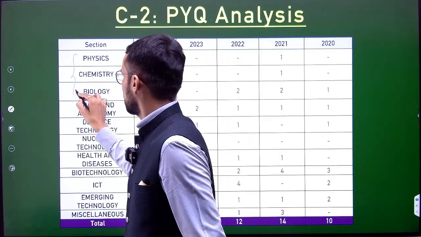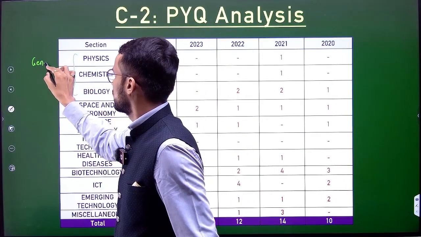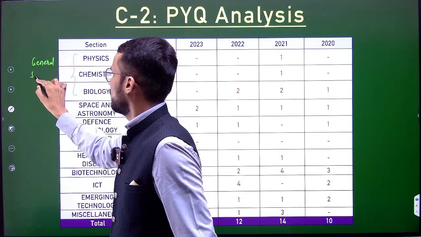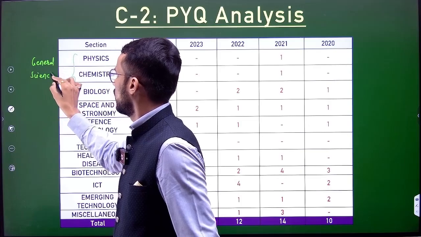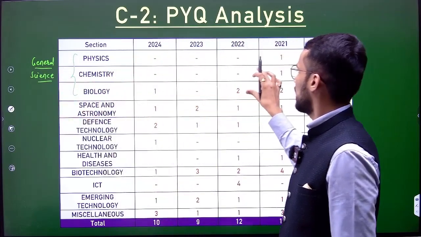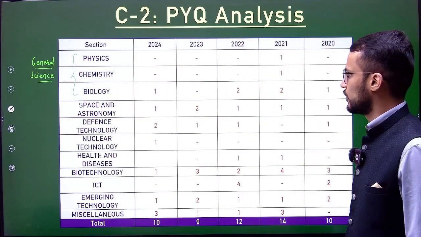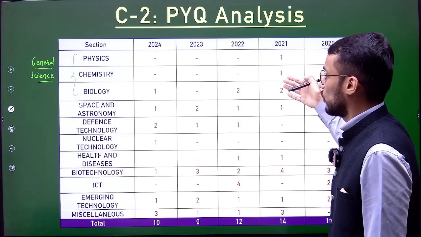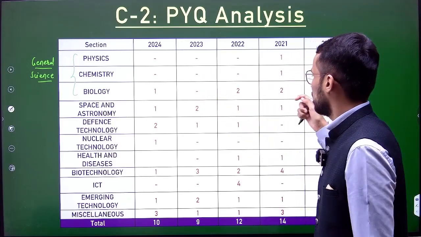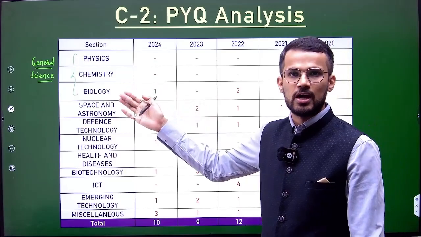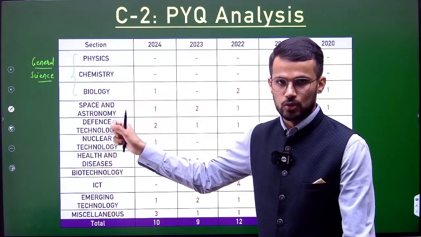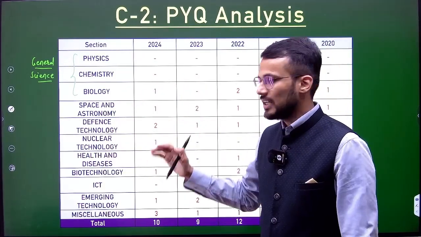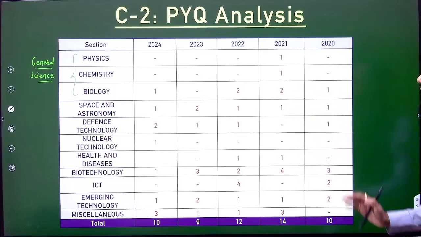These are the topics related to general science, and that's why we can say that on the topic that is mentioned in the syllabus, UPSC has asked very few questions, right? In 2021, 4 questions were there, but apart from that, 1 or 2 questions have been asked, that too on biology by UPSC, right? And hence the focus has been on other technologies.